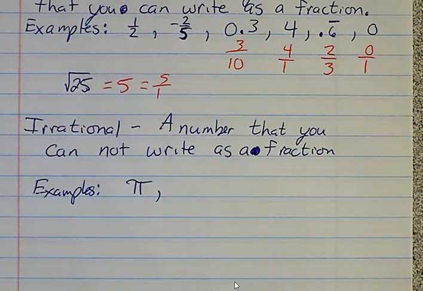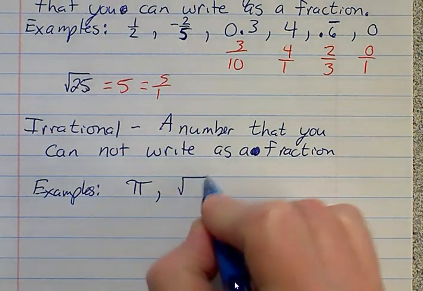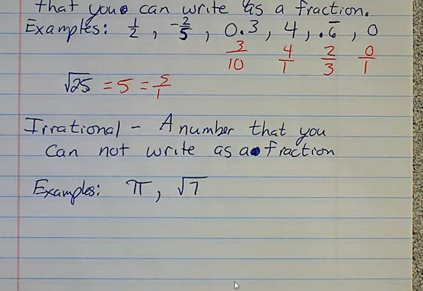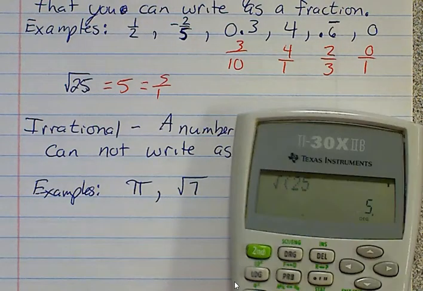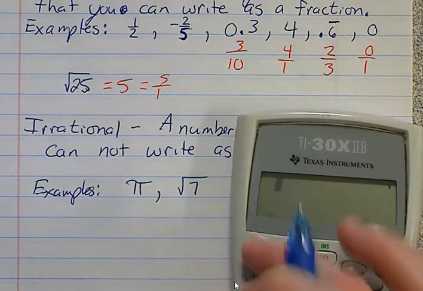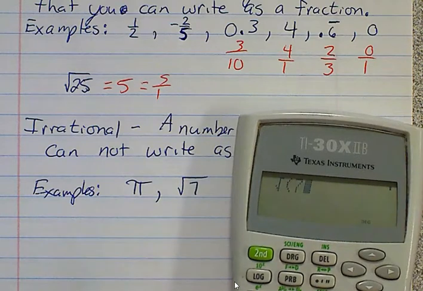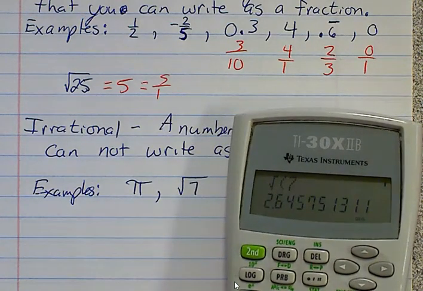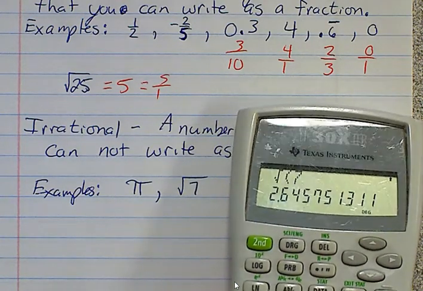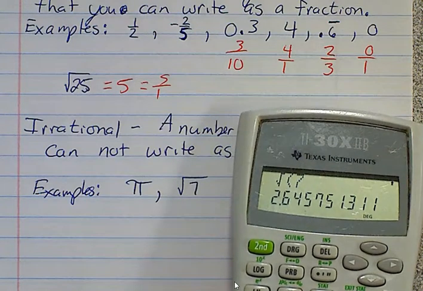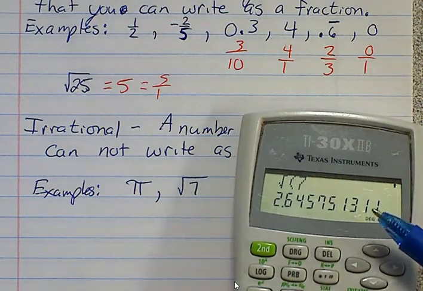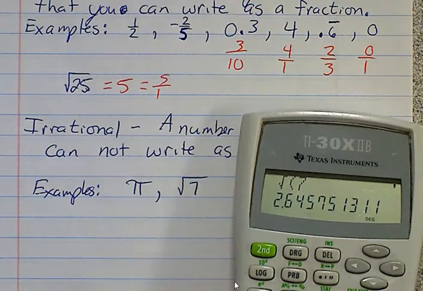And pretty much the only other things you can do for this one would be something like square root of 7. And if the numbers start getting big with the square roots, basically it's one of those numbers that if you punch it in, and this thing goes on and on and on forever, like this one, it just keeps going, there's no pattern to it. If you punch it in and you get some kind of decimal number for square roots, that's going to make it irrational.